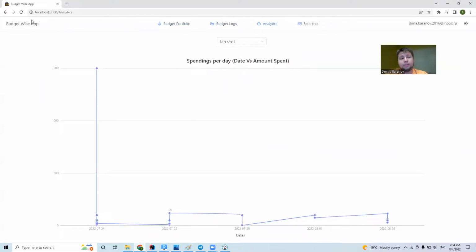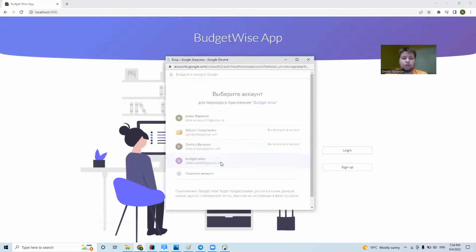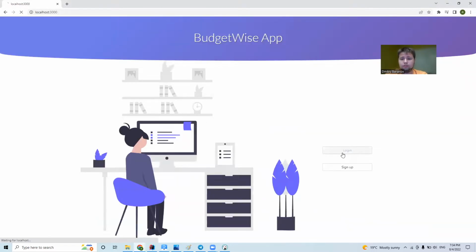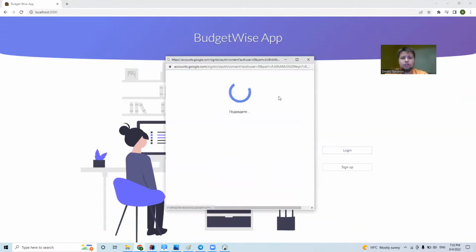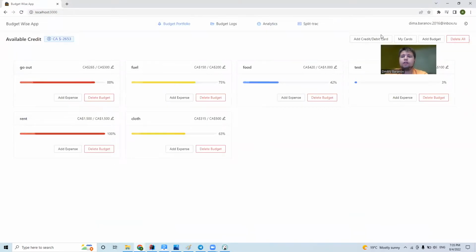Also, we have the name of our app on the left, and the email of the user, depending on who is logged in. So if I log in with a different user, I'm going to have another email. So yeah, very easy. Also, there is this Log Out button with a hint.